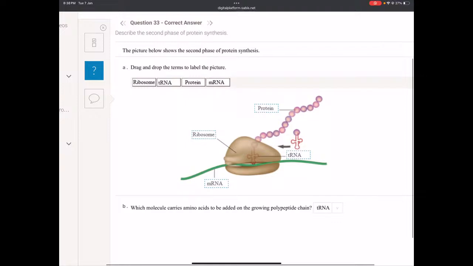Again, this is the same thing. You have the ribosome, you have the mRNA, you have the tRNA, and this is the protein being formed. Again, what carries the amino acids? It's going to be the tRNA.